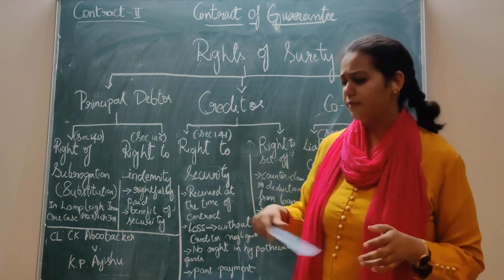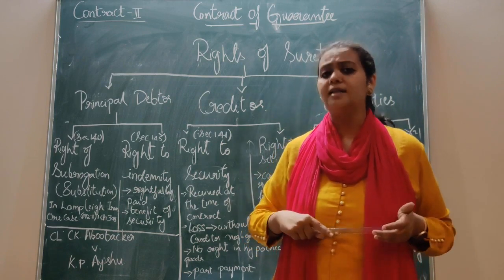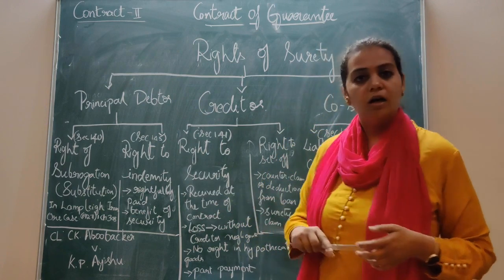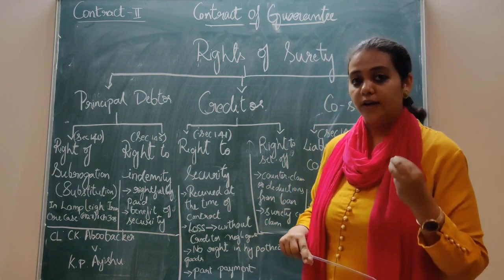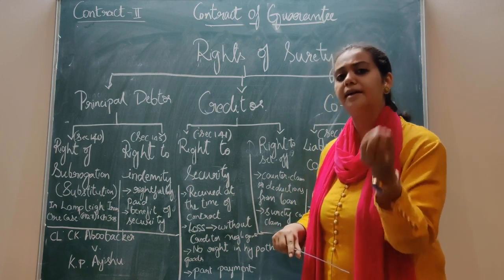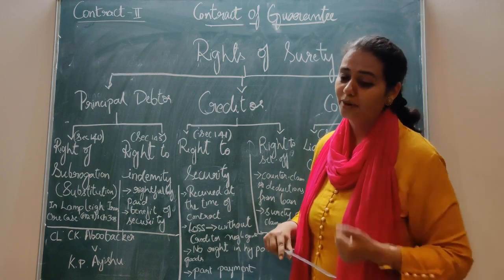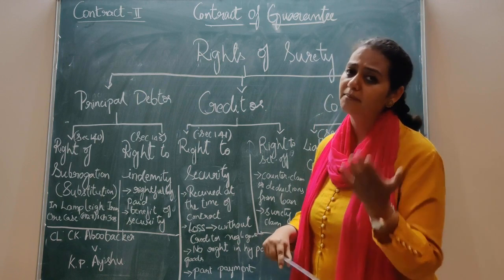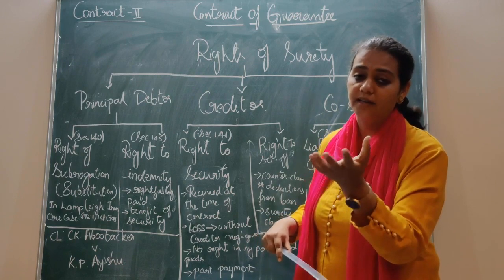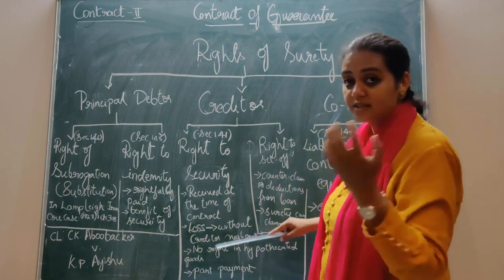So it is always safe that it has to be received at the time of contract. Once it is received in the contract, all three parties sign and they agree mutually, right? So this is what happens in the contract of guarantee. Whatever the security is, it has to be taken at the time of the contract to be valid, and the surety must also be aware of it. That is a more important thing to be noted: the surety must be aware of whatever is happening relevant to at least the transaction. If they pledge some goods, that should be known to the surety, right? We have discussed this many times.